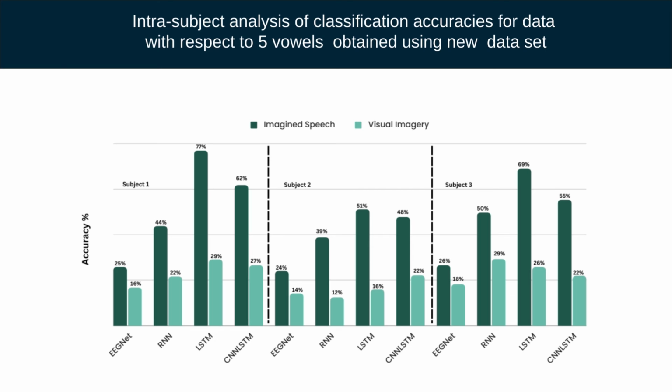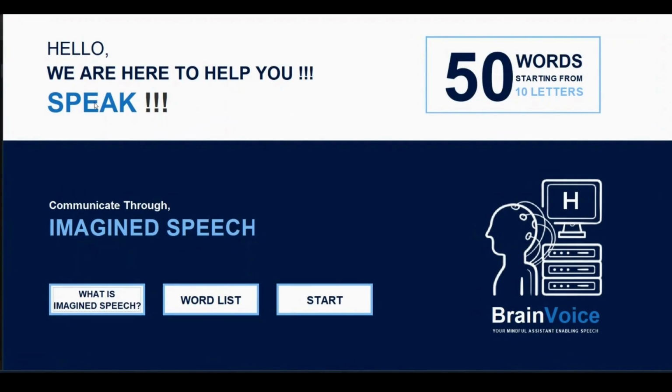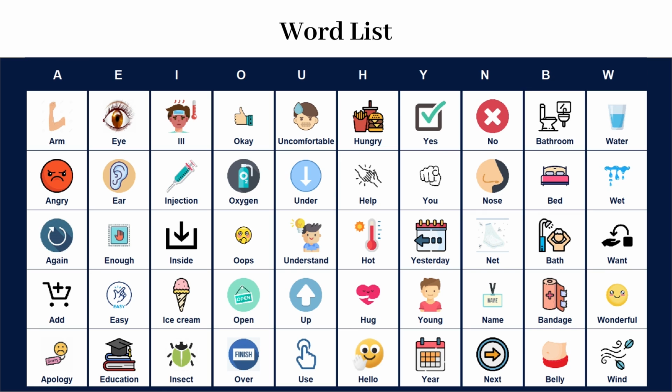Here is a summarized visualization to indicate the best performing model in intra-subject analysis for 5 vowels. So, here is a summarized visualization to indicate the best performing model in intra-subject analysis for 5 consonants in both paradigms. From the above results, we have chosen the best performing deep learning model commonly for all 3 subjects as LSTM model. Based on these results, the model that yielded the highest accuracy was chosen, and it was integrated with our software application Brain Voice. With this integration, the patient is enabled to communicate with 50 words by only imagining our 10 classified letters.